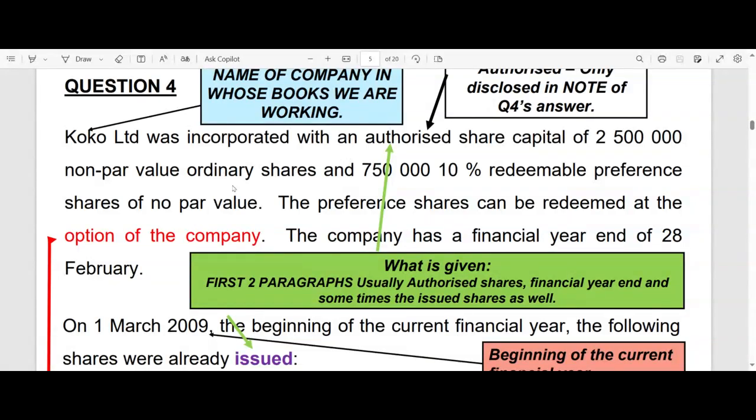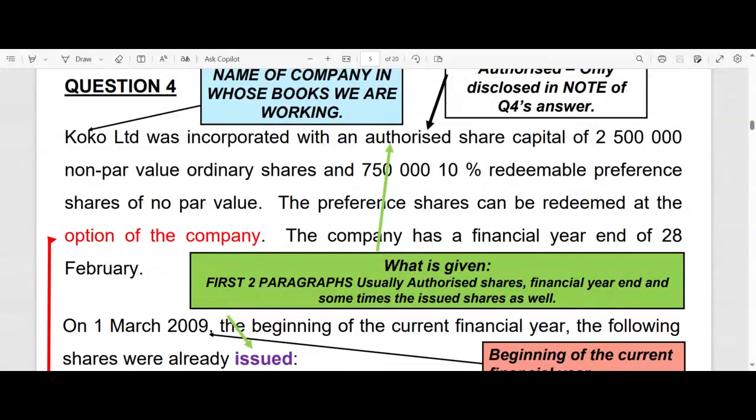Right. So anyway, that is our authorized ordinary share capital, 2.5 million, and then also 750,000 10% redeemable preference shares. The 10% is our dividend or coupon rate, and redeemable means they can be redeemed, we can pay the shareholders back. They are of no par value, which is just the nominal value or the name attached to it. We discussed that. The preference shares can be redeemed at the option of the company. We mentioned that last week or the week before.